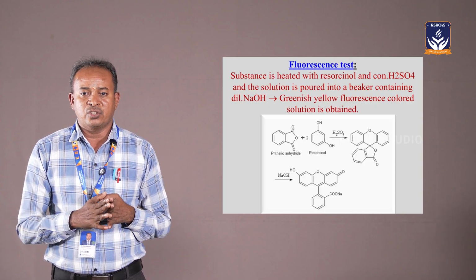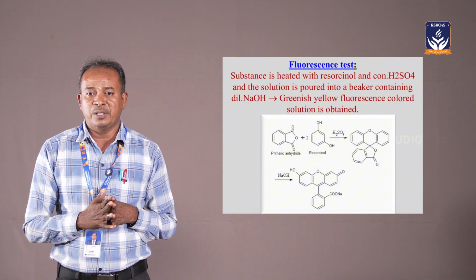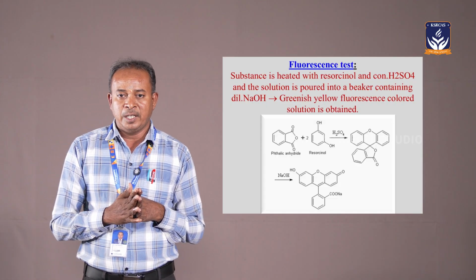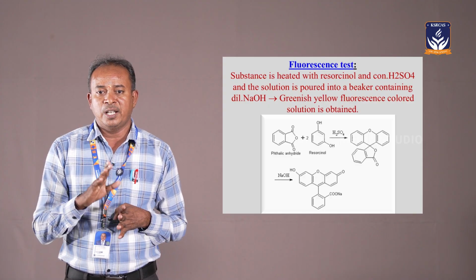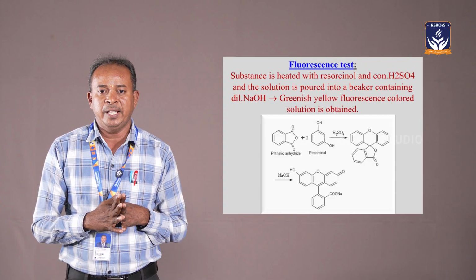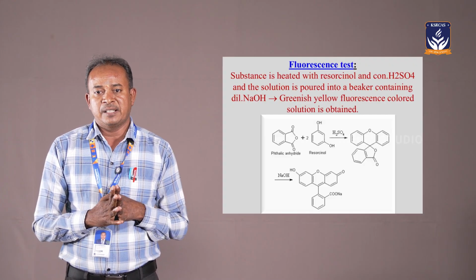Again add a strong solution of sodium hydroxide to get a yellowish intense fluorescence. The formation of yellowish intense fluorescence indicates that a dicarboxylic acid must be present. Suppose no yellowish intense fluorescence is obtained, then dicarboxylic acid is not present and monocarboxylic acid is present.